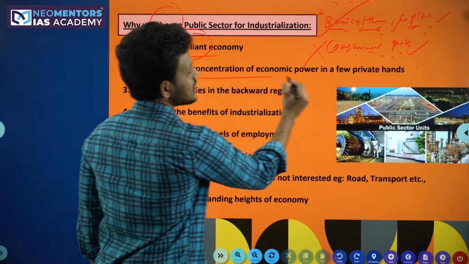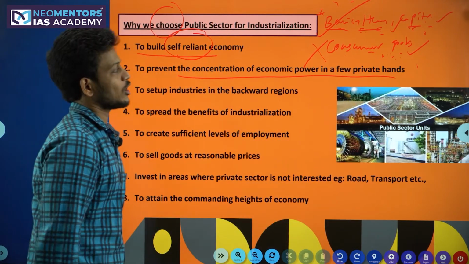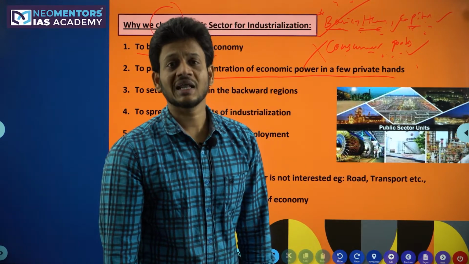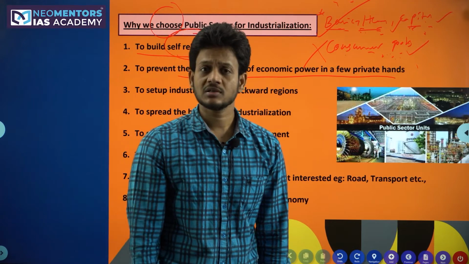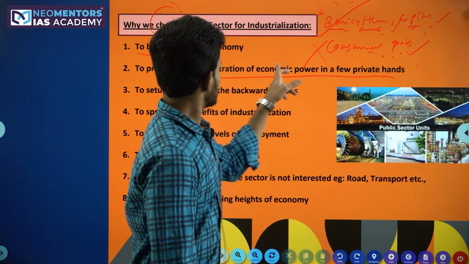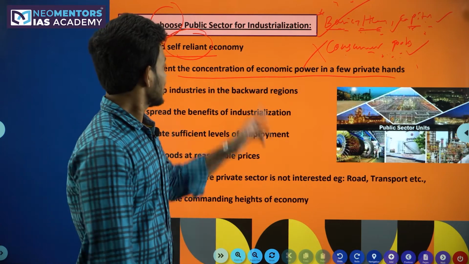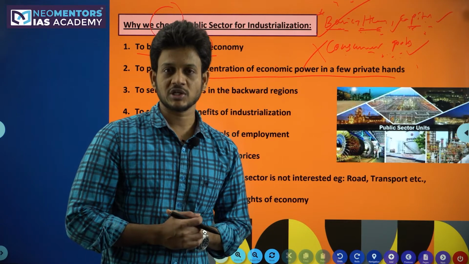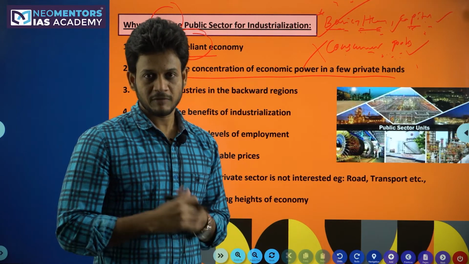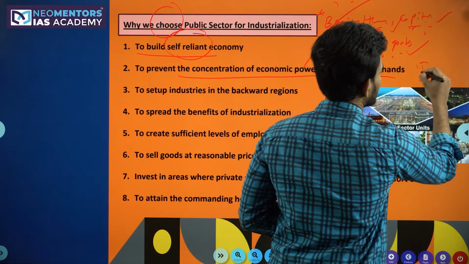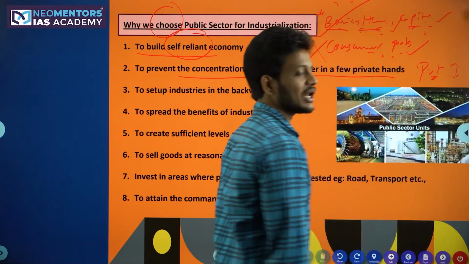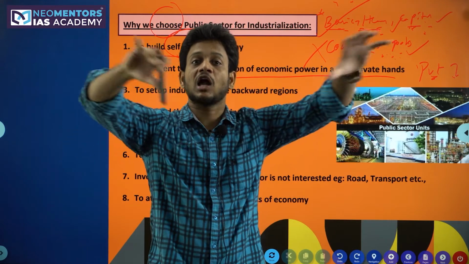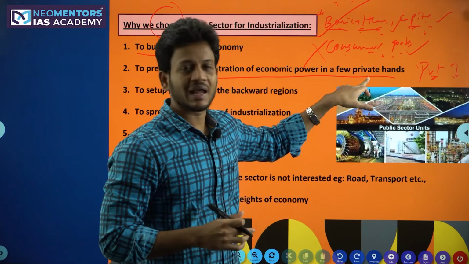To prevent concentration of economic power in few private hands. If you look at your Indian polity, Article 39 clause C of the Indian Constitution, what does it say? Directive Principles of State Policy is nothing but this, right? Limiting the concentration of economic power or means of production in limited hands, which means if you allow the private sector, then the private sector will create a monopoly in the economy. Few companies will have the larger wealth. Actually, we are against this policy.